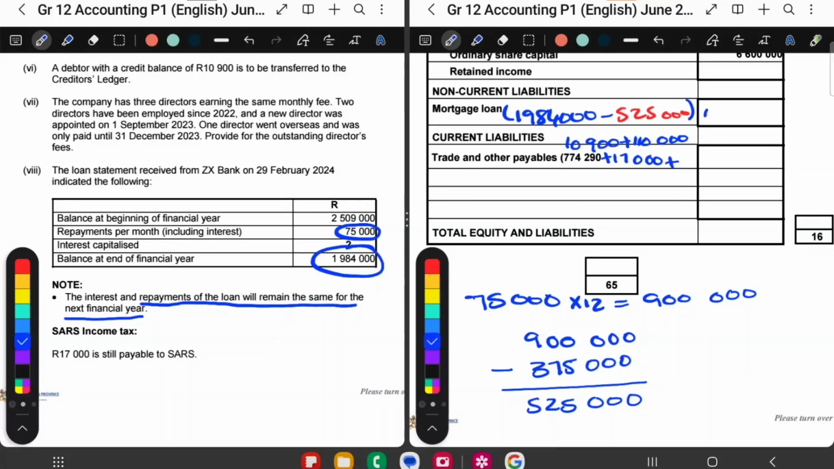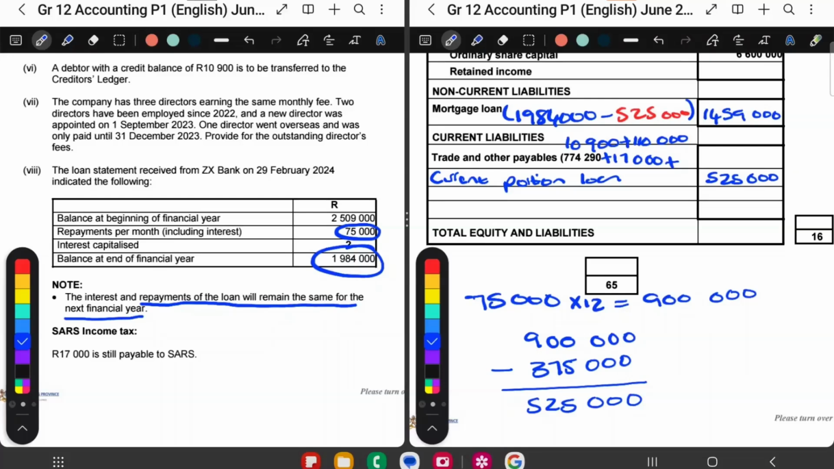So let's total this. I get 1,459,000. And then I must just remember this 525. That 525 goes under current liabilities as the current portion of the loan. So whatever you minus there must always go as the current portion of the loan under your current liabilities. Okay, and I think we've dealt with the loan now.